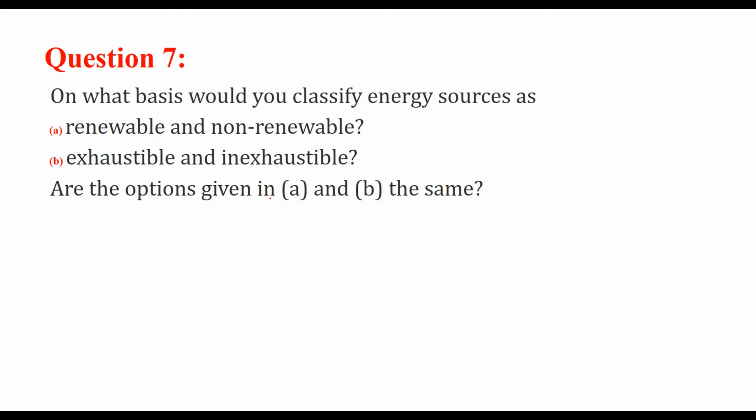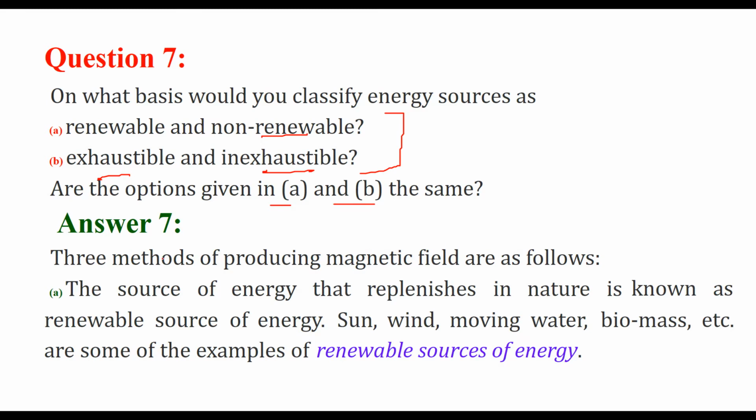On what basis would you classify energy sources as renewable and non-renewable, exhaustible and inexhaustible? Are the options given in A and B the same? Let me start with answering this: these two are the same, because renewable means it can be renewed, that is, it is inexhaustible. Non-renewable means once you consume it, it's not going to come again, it is exhaustible.